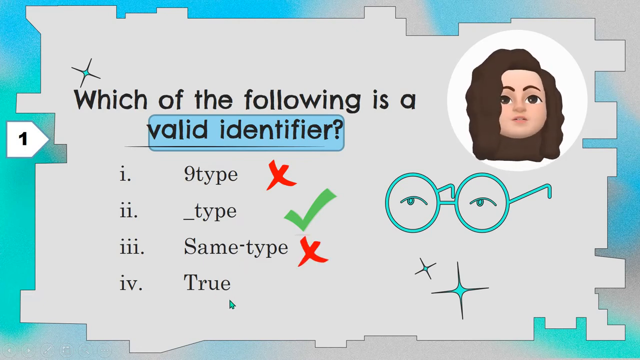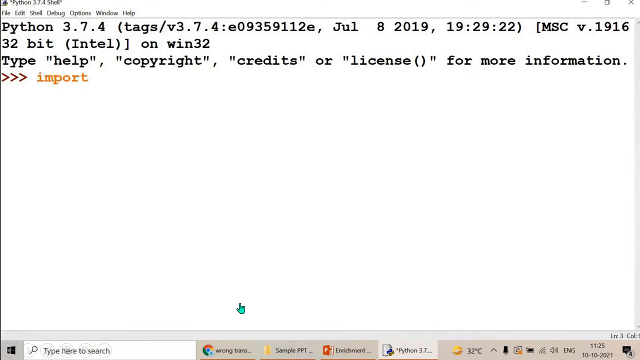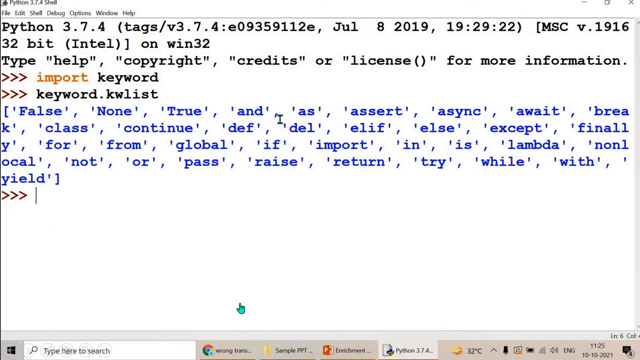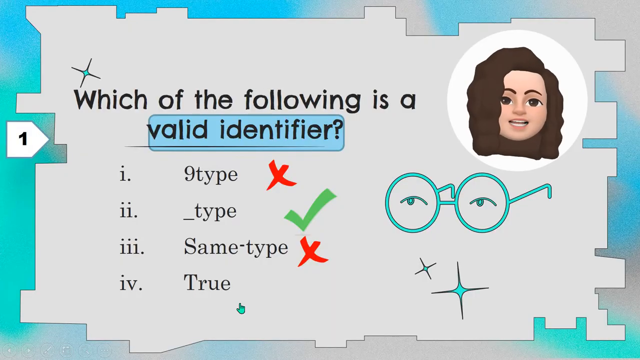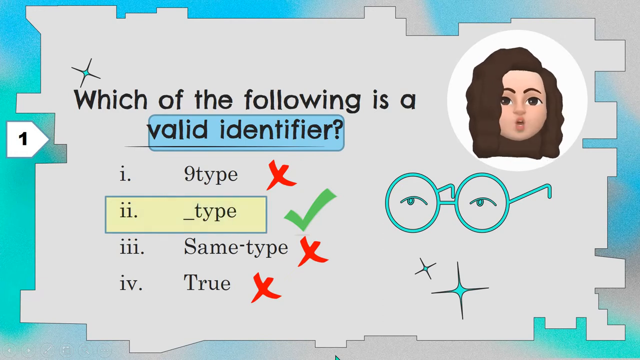Then comes True. This True is a keyword. To know the set of keywords, you can type import keyword and then you type keyword.kwlist. It will display the list of all the keywords which are used in Python. So here True is a keyword, hence it is an invalid identifier. So the answer is, the valid identifier is the second option, which is _type.